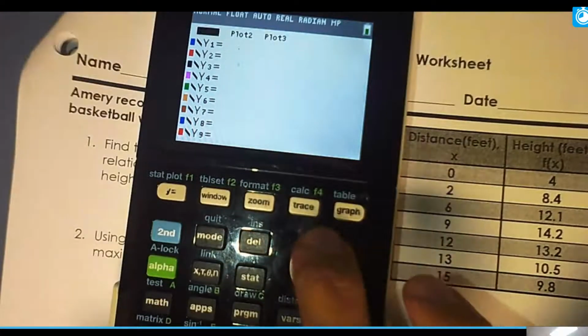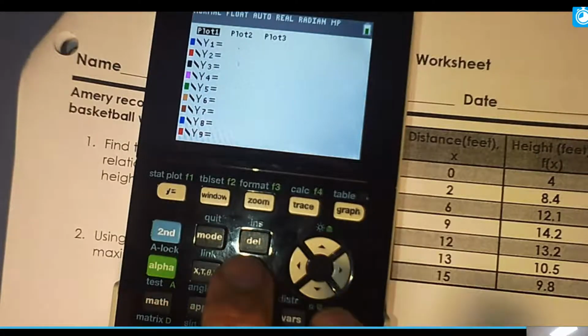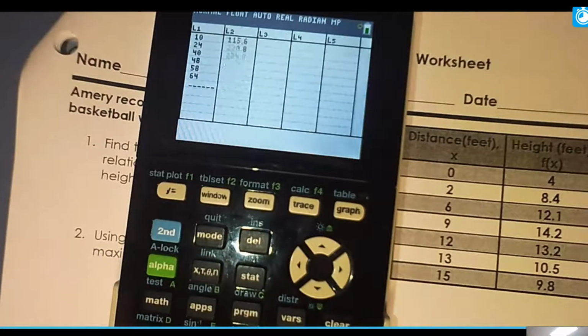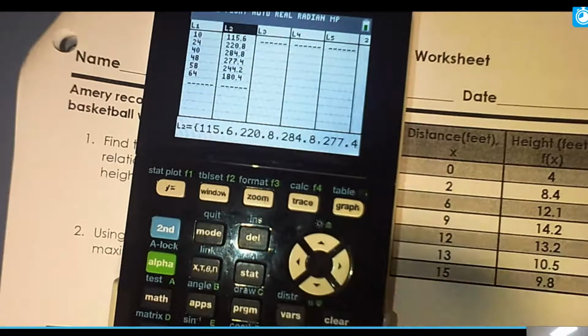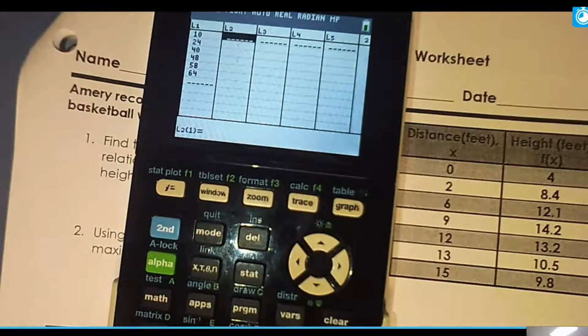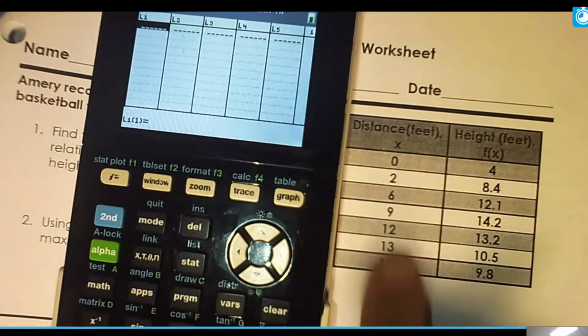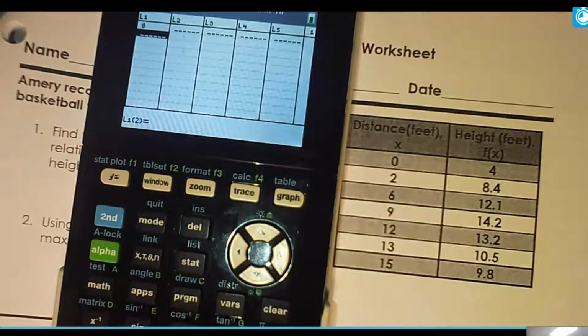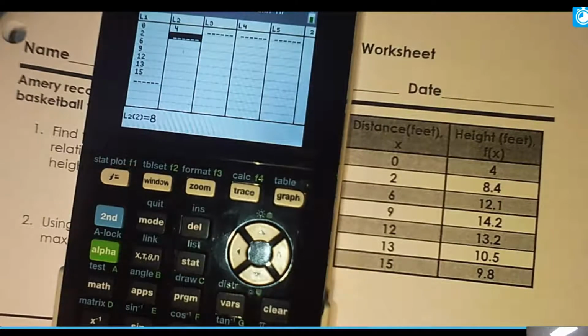We will need to make sure that that plot is turned back on then. Anytime you want it to graph the points, you need the plot one on. So I'm going to press Stat now. I'm going to go to Edit, and I'm going to put in this new data, and I'm going to clear out these lists. So scroll up, hit Clear Enter, go to L1, Clear Enter. And now we got our X's and our Y's. Just type them in. Don't go too fast. And make sure all your data is correct. Then I scroll over and I type in their matching Y's.